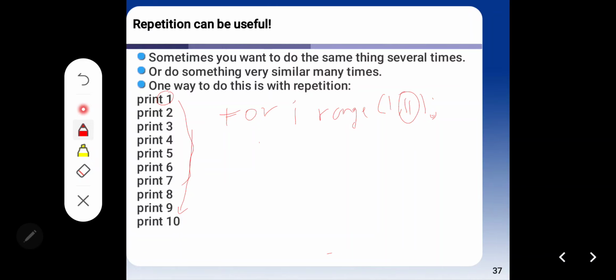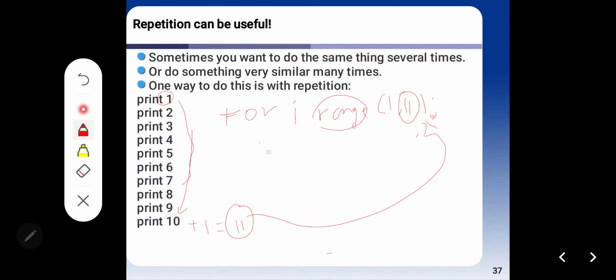Why do you write 11? Because the range is exclusive, so you have to write the value plus 1, equal 11. You insert this number here. Okay, for i in range 1, 11.